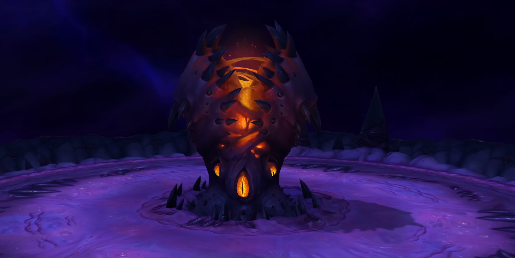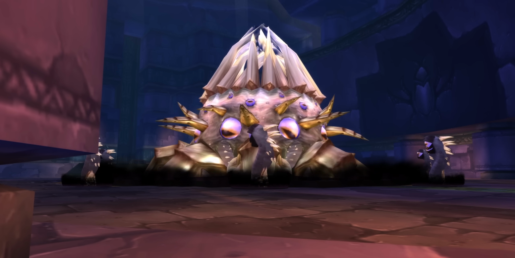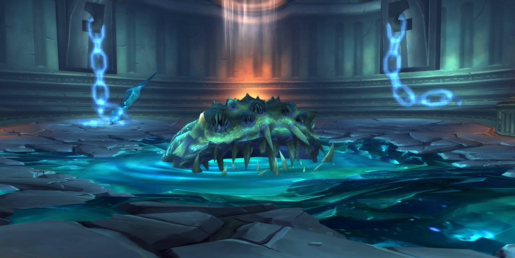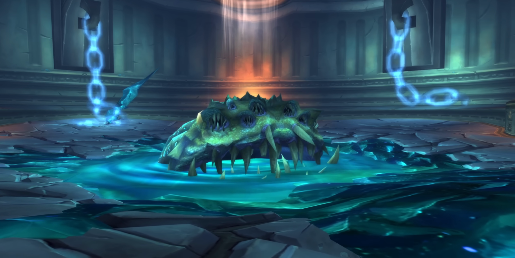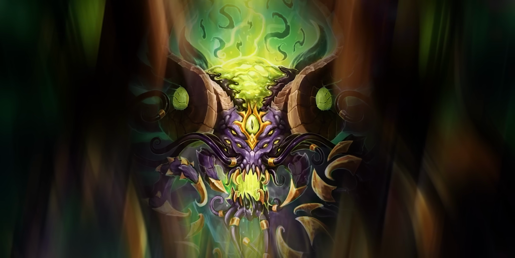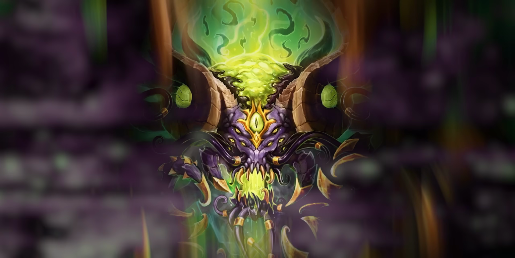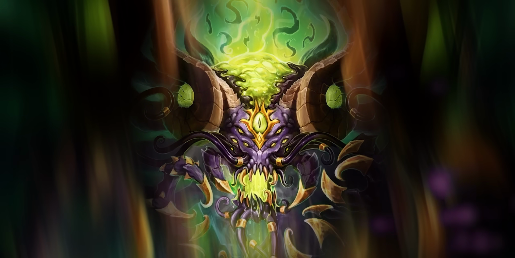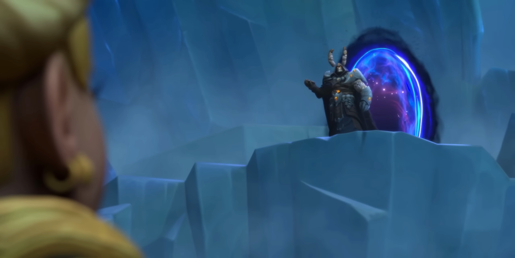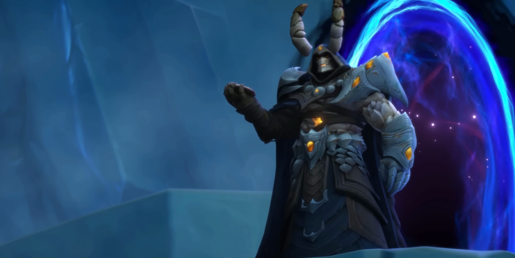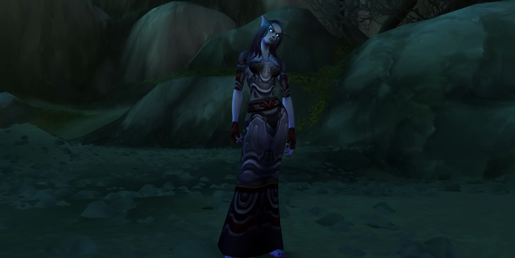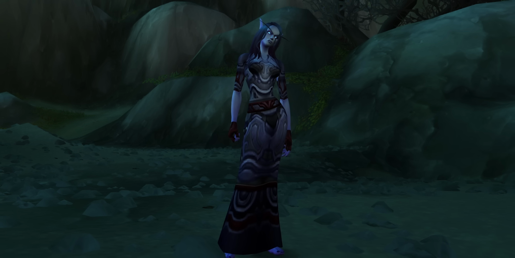N'Zoth was described as the patient and cunning one, Cthulhu as madness and chaos, Yogg-Saron as the god of death, and while he consumed souls, he didn't display a ravenous hunger, and then Y'Shaarj, finally, who is all about emotional manipulation, as we see through the Shah. Now, that does mean that this essence must belong to another one of the old gods. And the only other candidate that we really know of so far is actually Xal'atath.